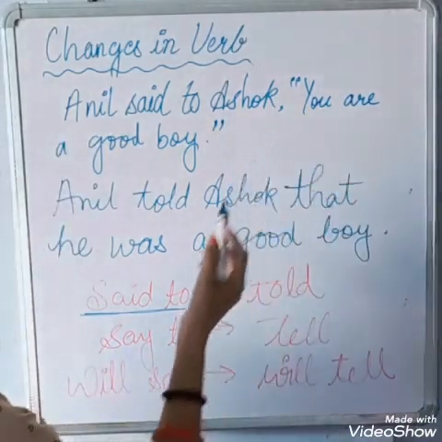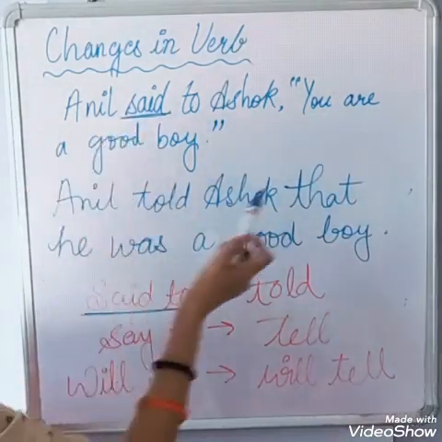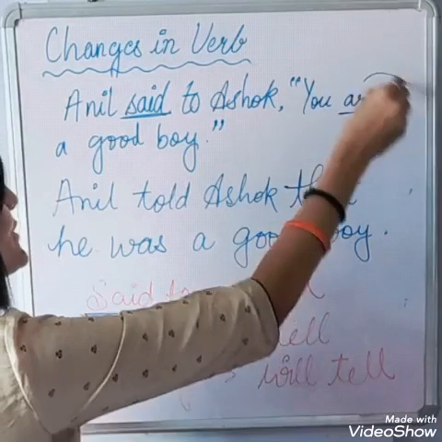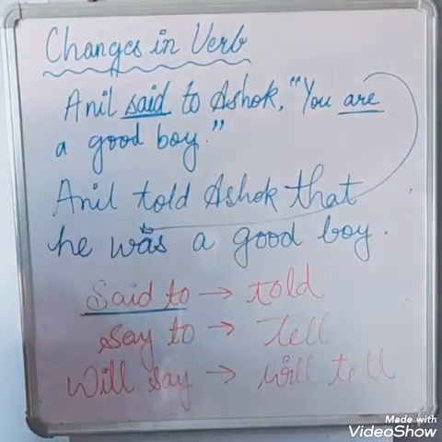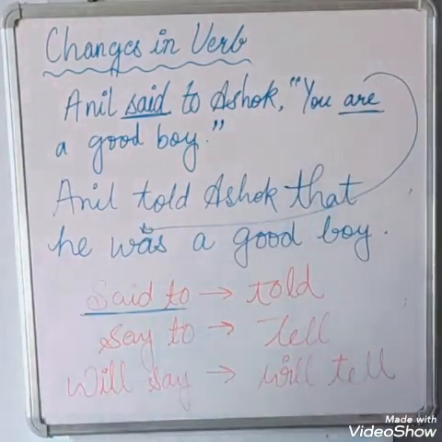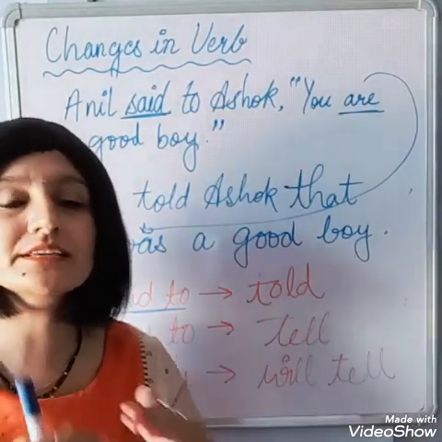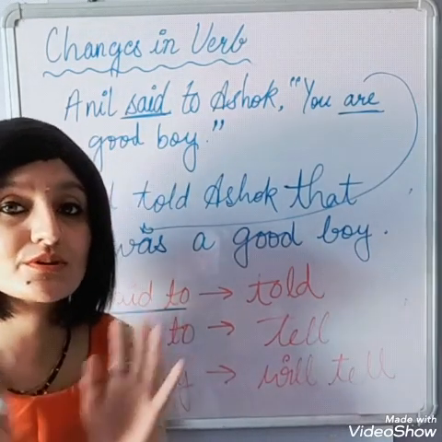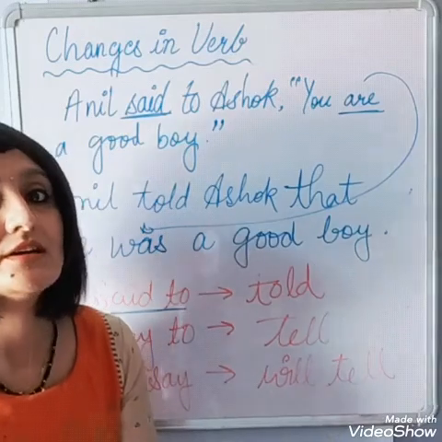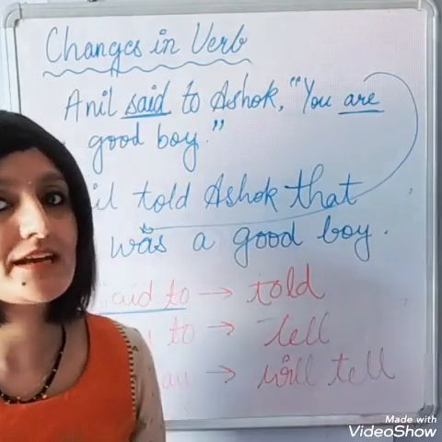As this is in past tense, the verb will also change to past tense. Okay? So you have to learn these small rules to grasp reported speech, direct or indirect. Okay?